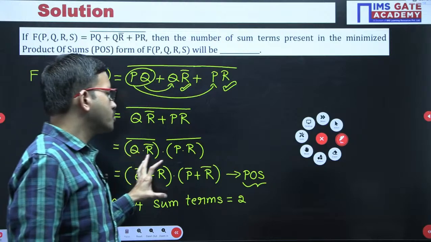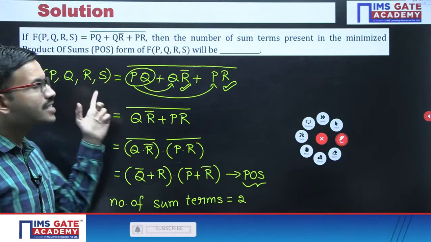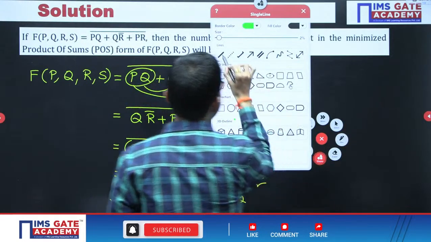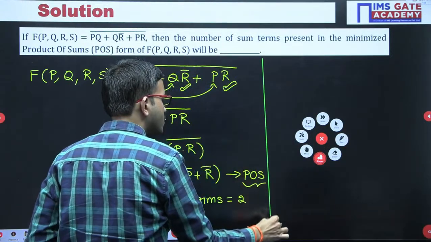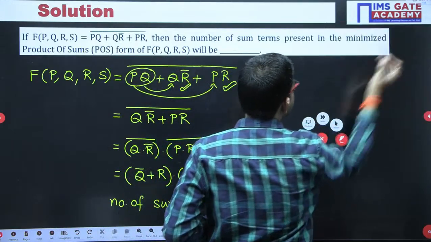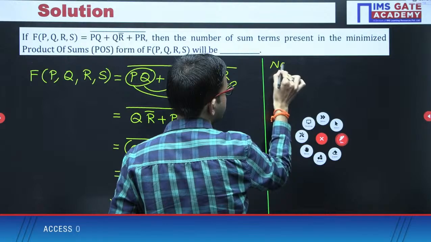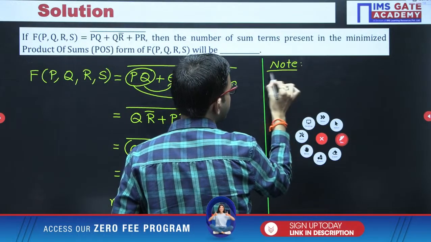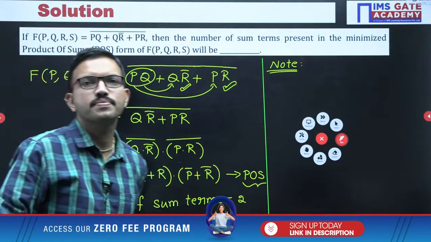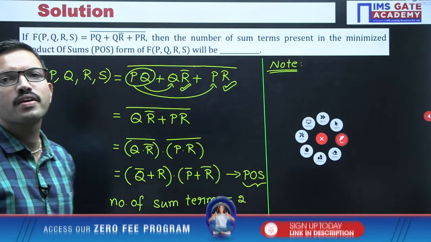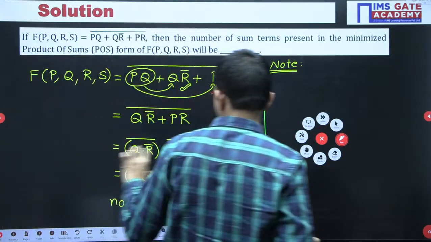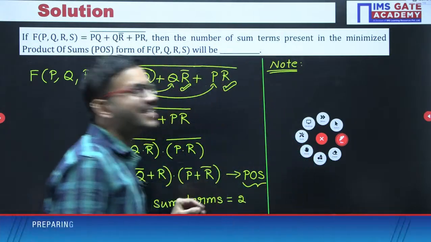Suppose for this question, instead of POS, if they ask SOP, now all of you give a try further. Just you can put it as a note. Whatever function you currently got, consider this function and try to get SOP. Whatever expression you got here, do further simplification and try to get SOP.